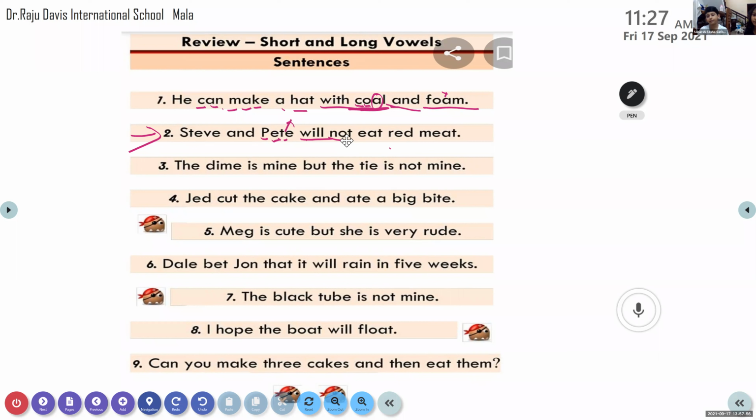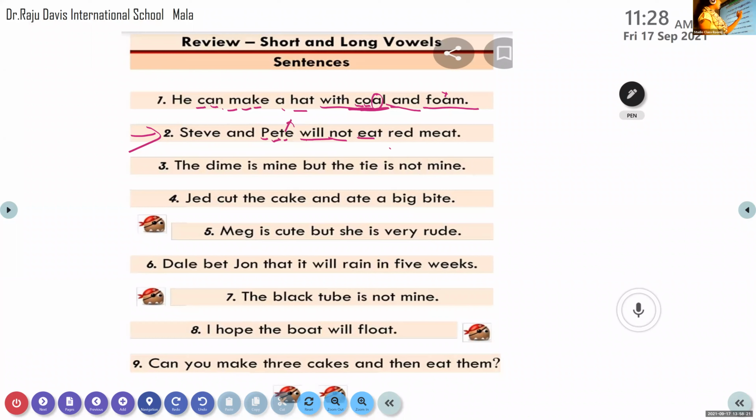Short vowels. Very good. Come on, read. N-O-T. Not. It's not T. That's why you just leave that word itself. N-O-T. Not. It is T. Okay? Next word.